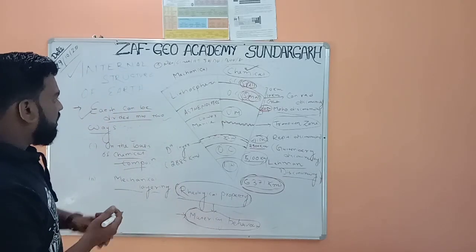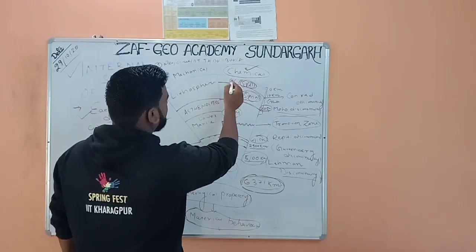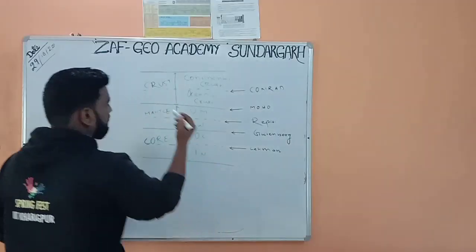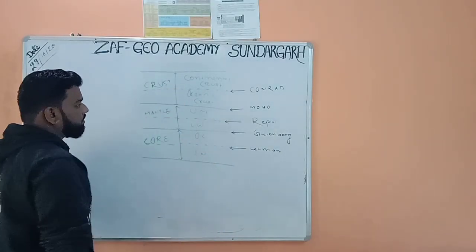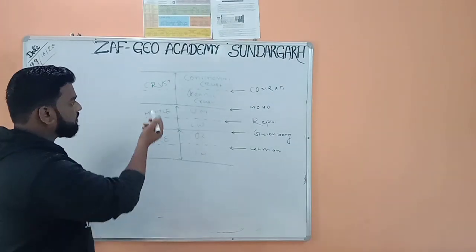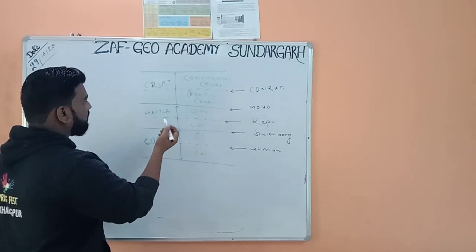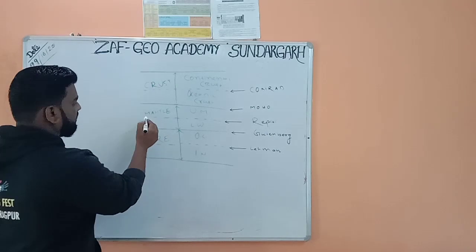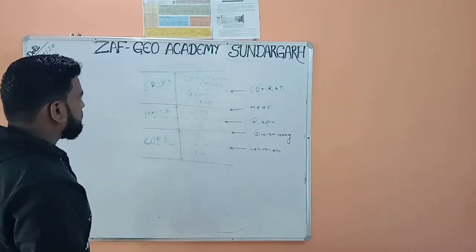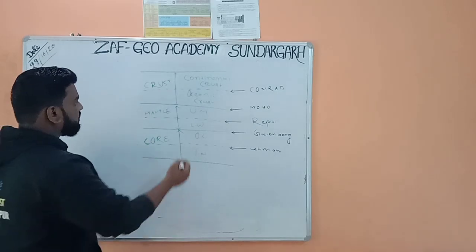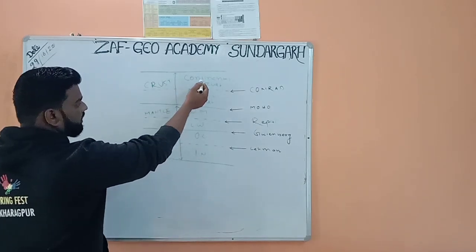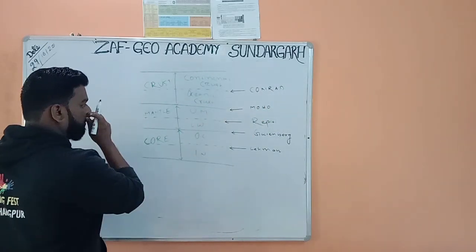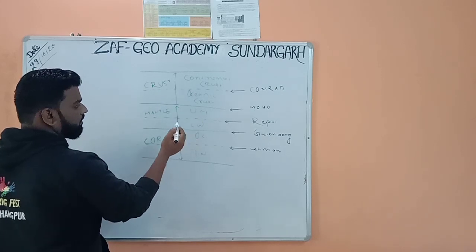Now we are going to talk in detail about these layers: crust, mantle and core. You will not find this in any book. This is my own creativity, made for your convenience so that it will be easy for you to remember. The crust is divided into two parts, continental crust and oceanic crust, and the separation is called the Conrad discontinuity. The mantle is also divided into two parts, upper mantle and lower mantle.